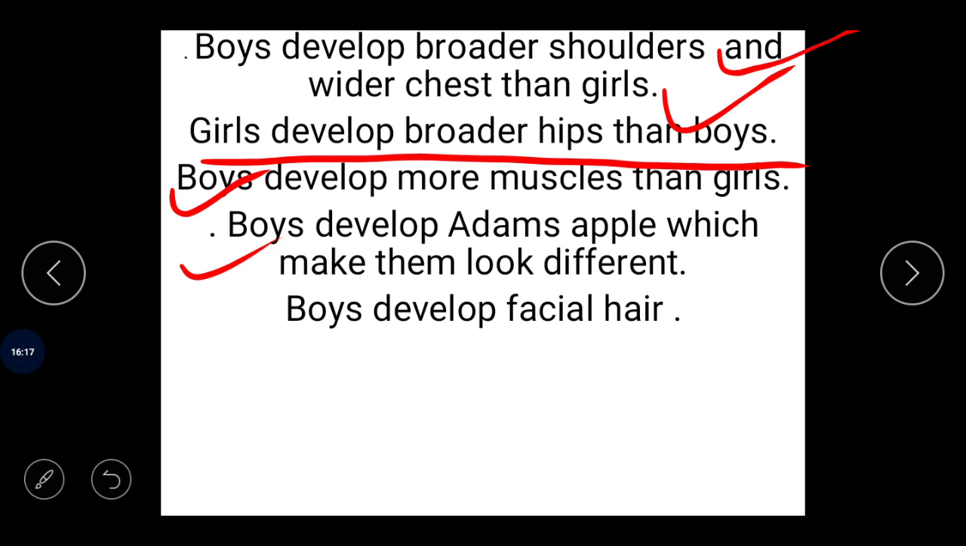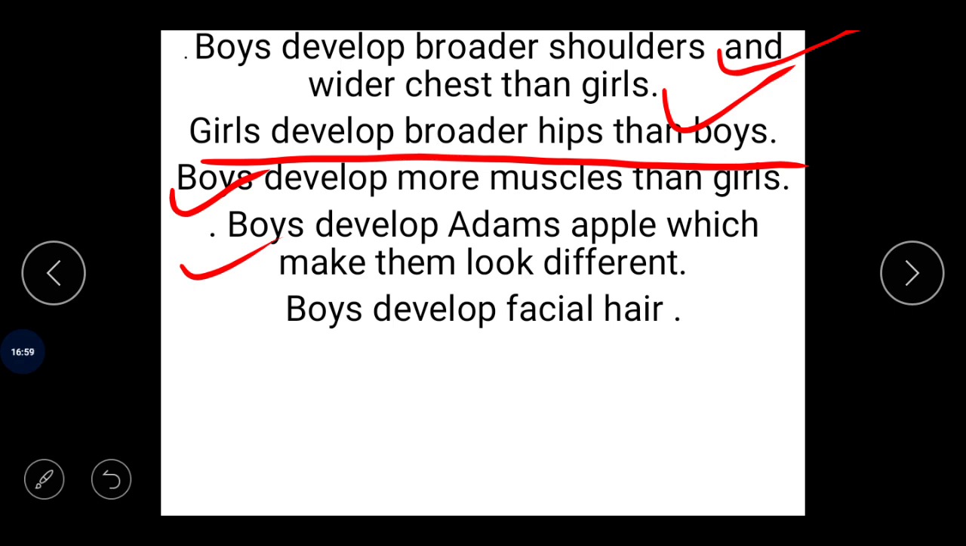Also, another change is that boys develop Adam's apple. You know that Adam's apple is a bulge in front of the throat. Have you ever seen the bulge in front of the throat? You can touch your throat and feel it bulging out. It is called Adam's apple, which is prominent in males. So this makes the males or boys look different from the girls.